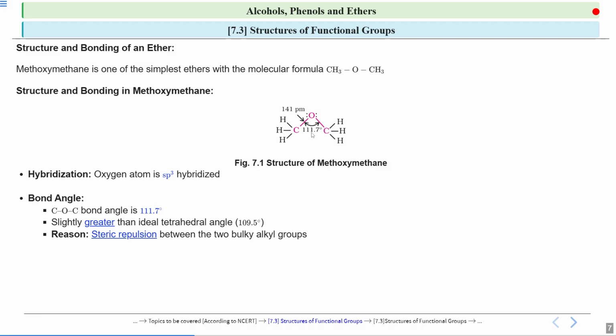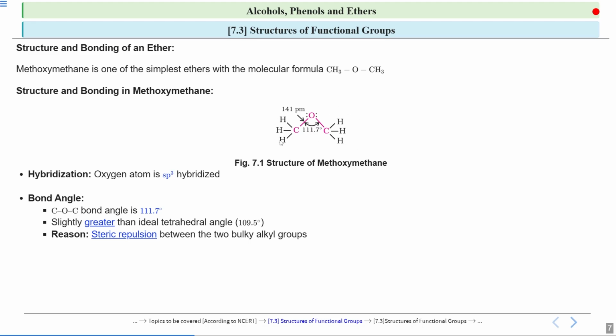they will repel among themselves, because two bulky groups will never stay close to each other. They will repel each other. So when they repel each other, they will try to move outwards. When they try to move outwards, you will see that the bond angle is increasing in this case and it is 111.7 degree. In this case, the bond pair repulsion is more. Why?